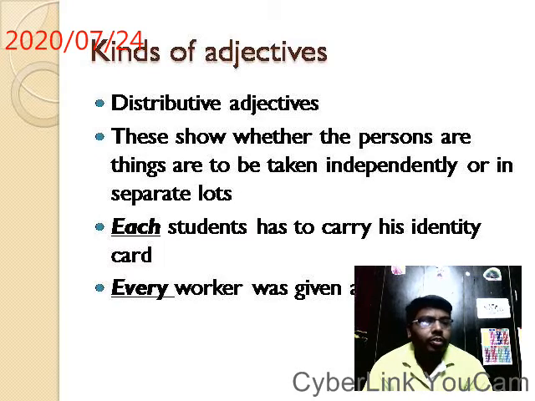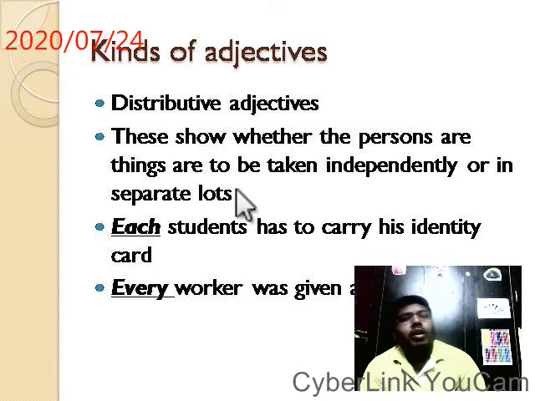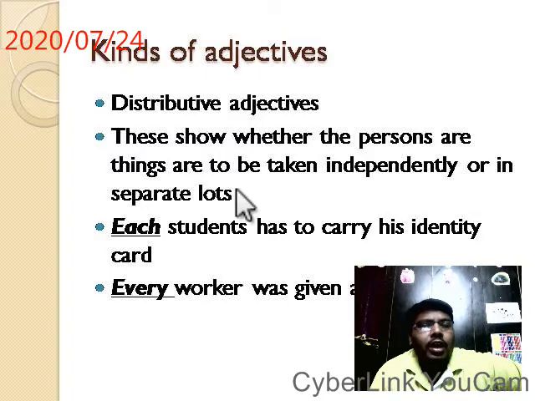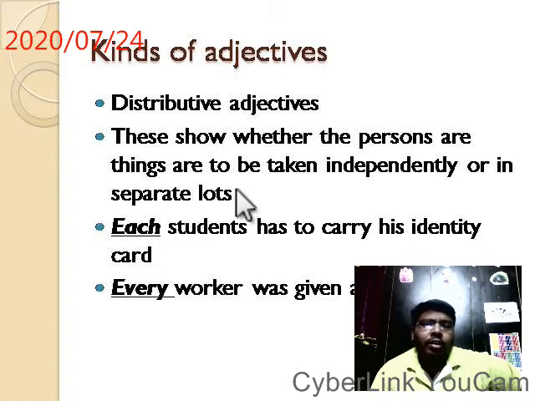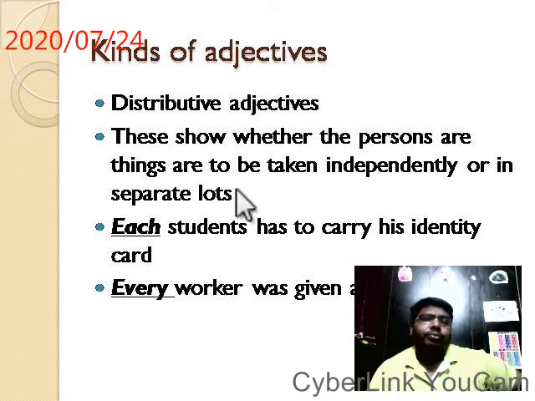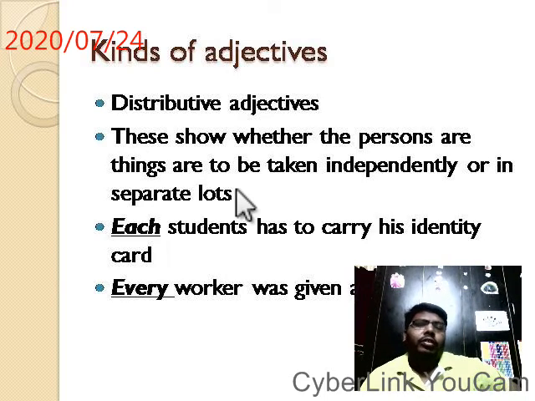Next. What are these? Please read it. Distributive. As the name suggests, we can identify it: distributing means sharing, giving something to everybody.